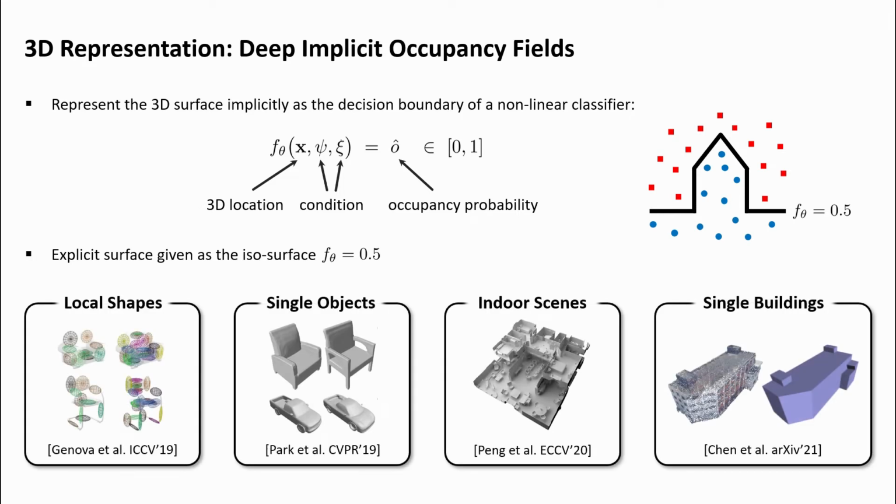Implicit representations have been explored to model the 3D geometry of local shapes, single objects, indoor scenes, and single buildings. In this work, we go one step further and investigate their potential to reconstruct large-scale urban scenes from satellite data.